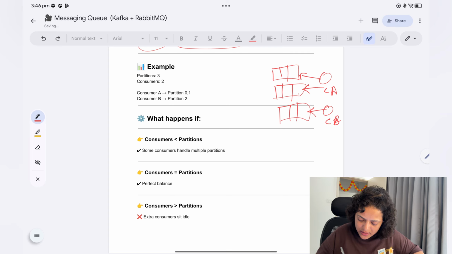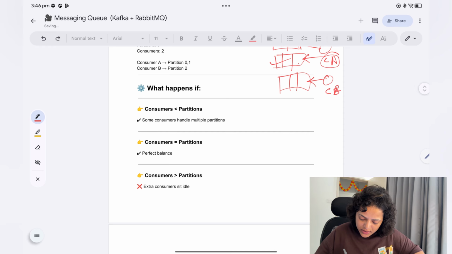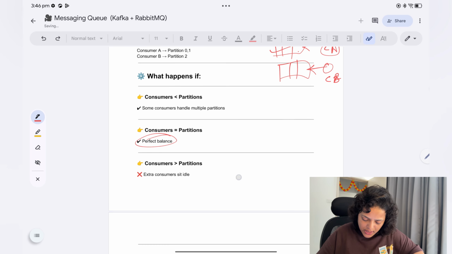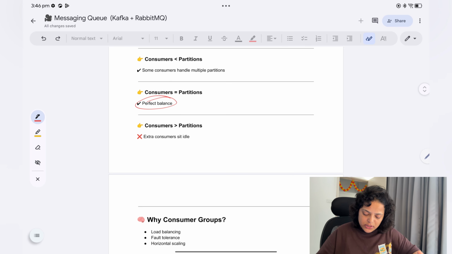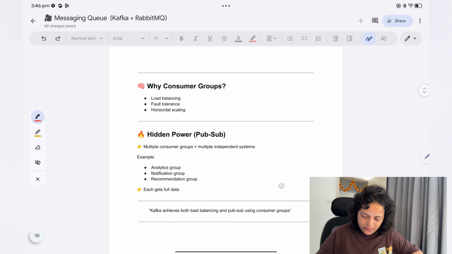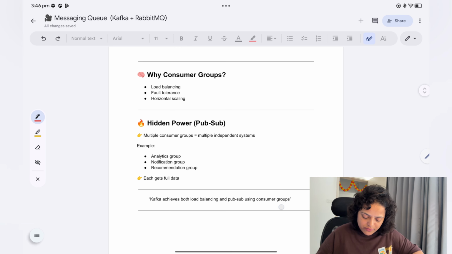Some consumers handle multiple partitions, this is for sure, like consumer A was reading from partition 0 and partition 1, right? Now if the number of consumers is equal to the number of partitions, this will be the perfect balance and everybody will read from different partitions. Now if consumers are greater than partitions, then extra consumers sit idle. We understood that, right? So why have we created consumer groups?